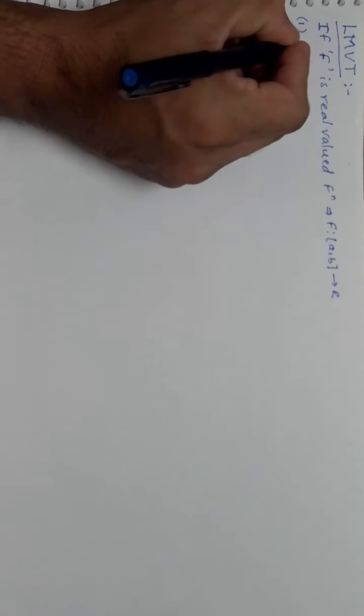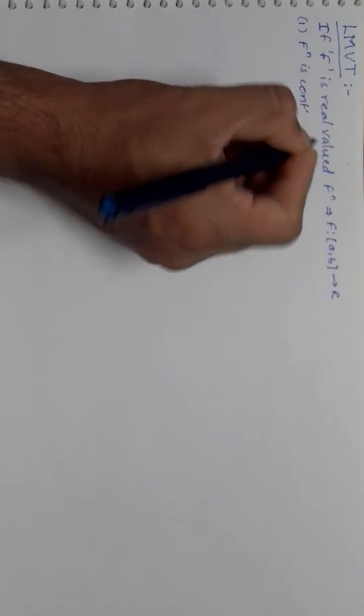So as per Rolle's theorem, the first and second conditions remain the same. That is, the function is continuous on the closed interval a b.